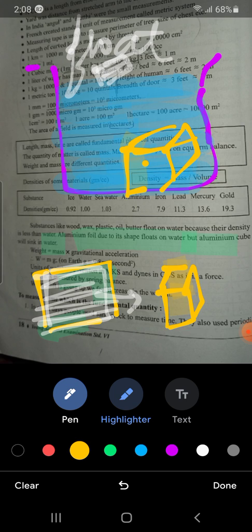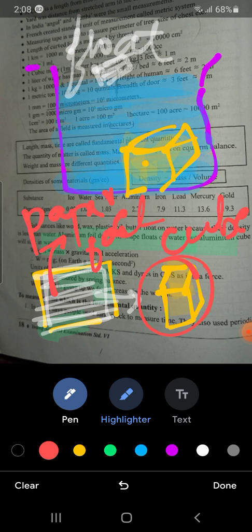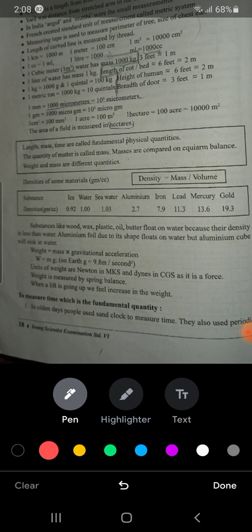Okay, so what does this mean? This means that the density of this paper-like foil is less, but the density of this cube is more. Good. Next is weight is equal to mass into gravitational acceleration.